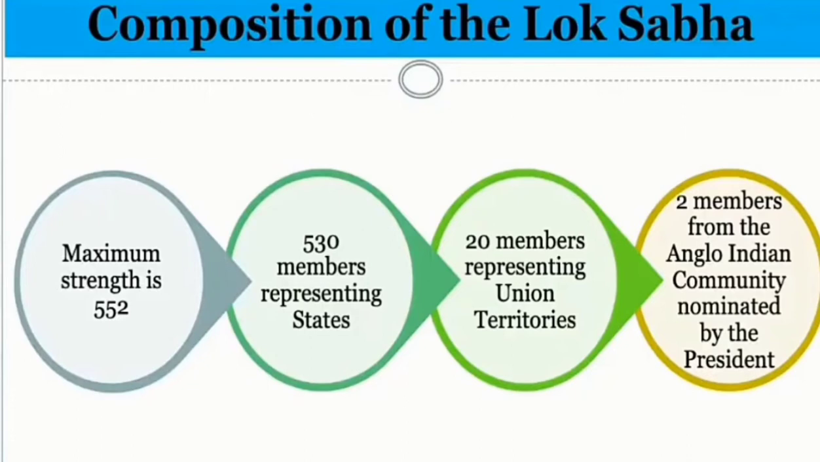Effective strength of the present Lok Sabha is 543, and this 543 is directly elected, and 2 Anglo-Indians are nominated by the president in case he feels that this community is not adequately represented. So 20 members representing the union territories and 2 members from the Anglo-Indian community. Who nominates them? The president nominates them.